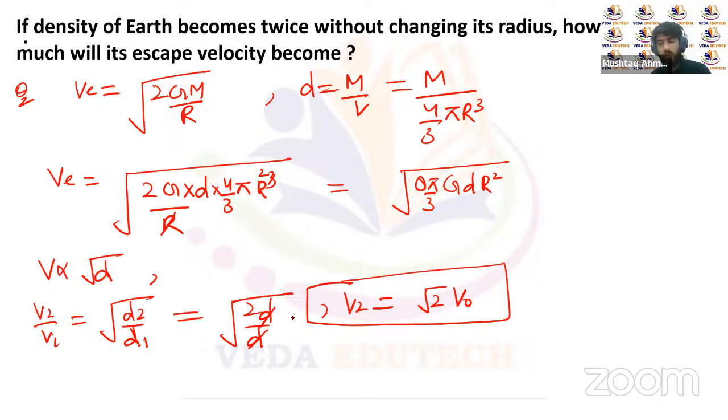And there is a small topic left: the satellites, or the orbital speeds or orbital velocities of satellites, and Kepler's laws of planetary motion.